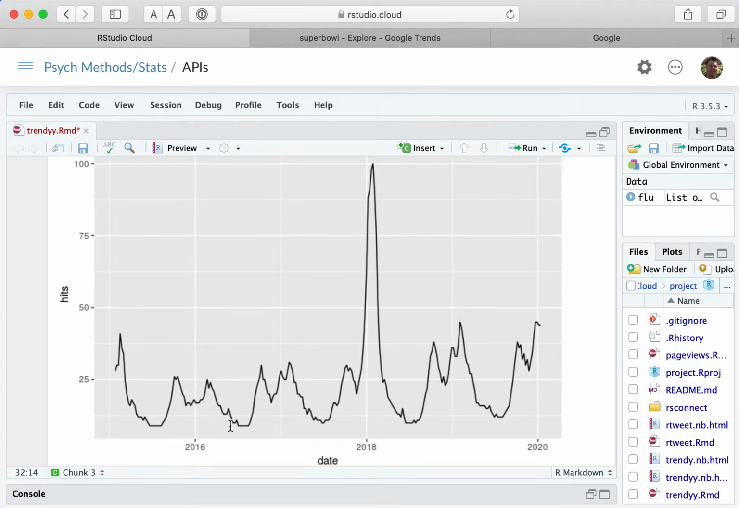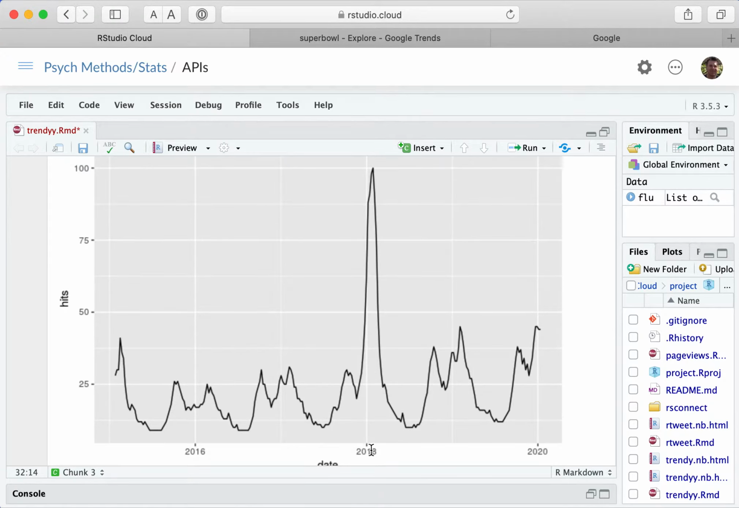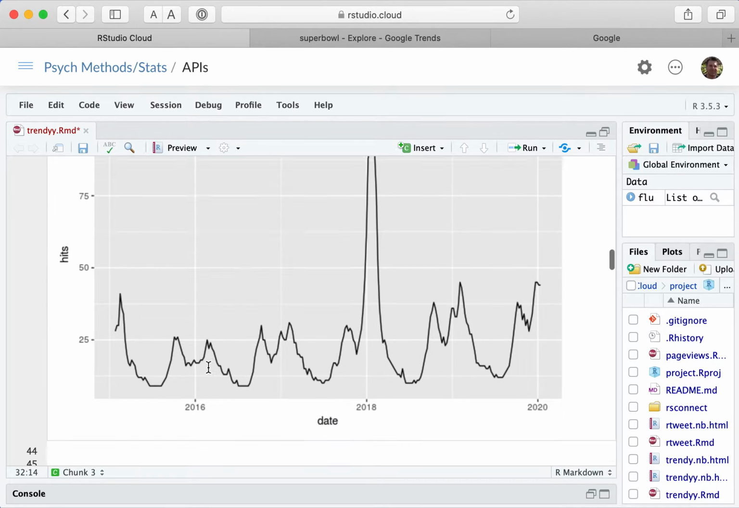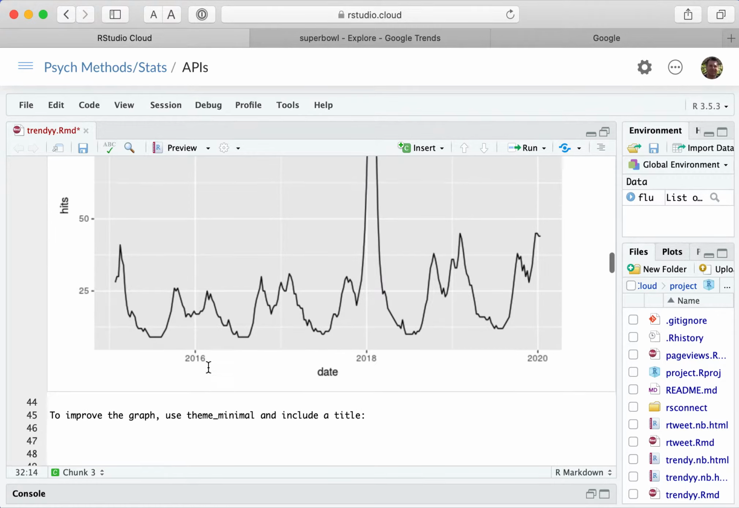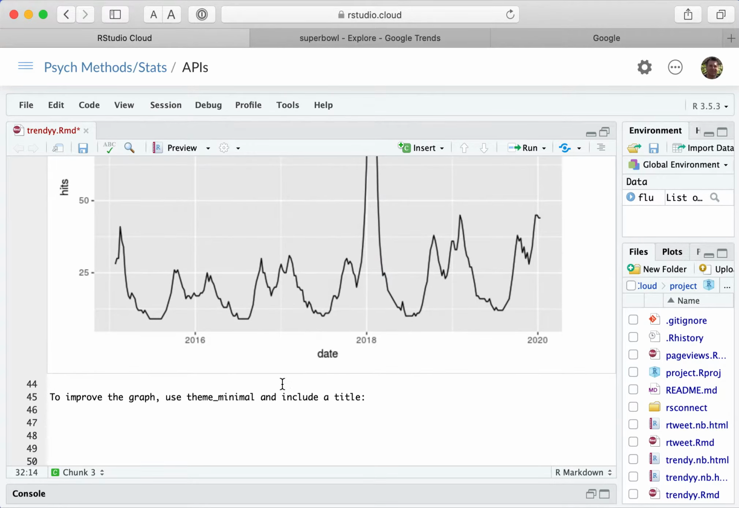It looks like where these vertical lines are would be the winter, December and then January 2017, and that's going to be higher, whereas the dip here will be in the summer, where you'd expect the dip to be. And there's that January 2018. There must have been a big flu season in the winter of 2017-2018, that people were searching a lot on it. So it says to improve the graph, use theme minimal, include a title.